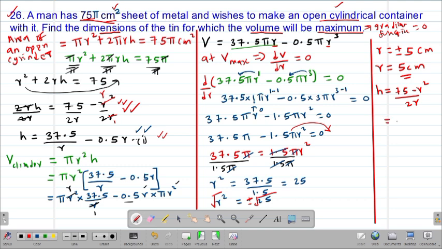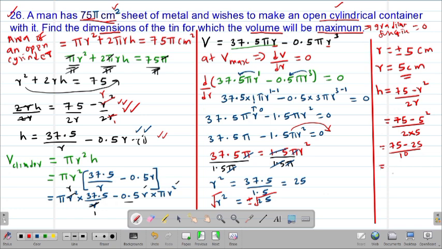So on substituting my r, I'm going to have 75 minus r squared, that will be 5 squared, divided by 2 multiplied by r, which is 5. So this will be equal to 75 minus 5 squared, that is 25, over 2 times 5, that is 10. So this will be 75 minus 25.